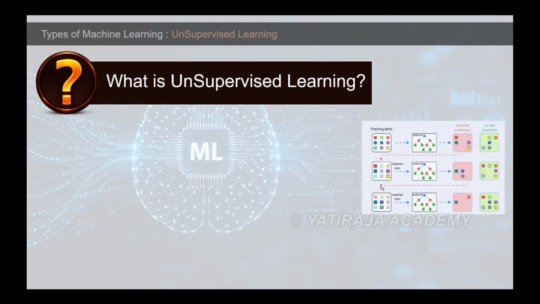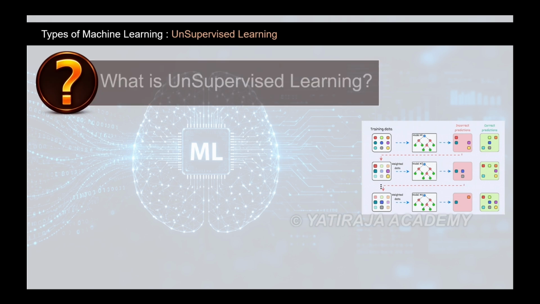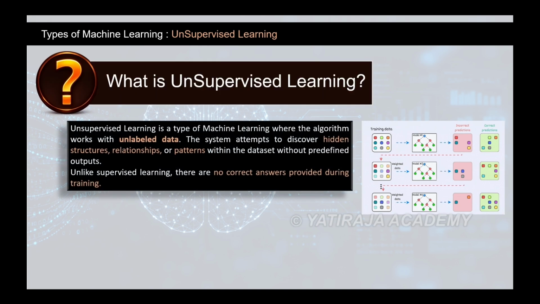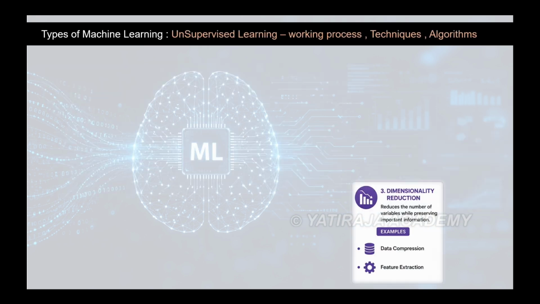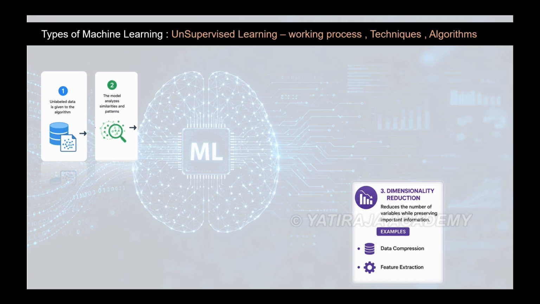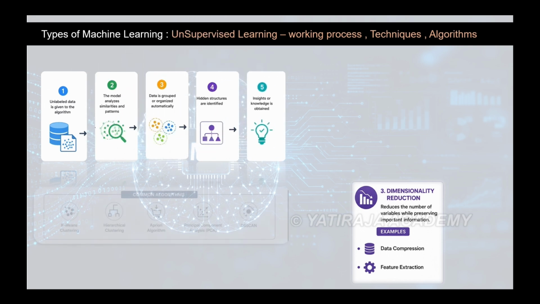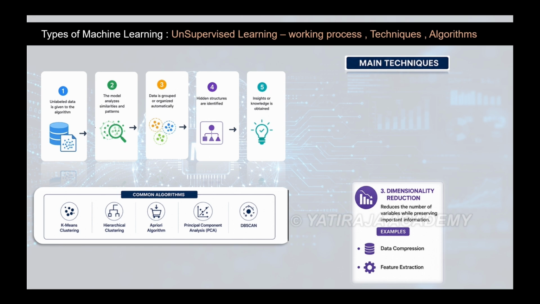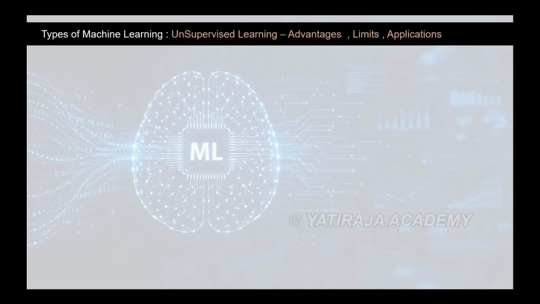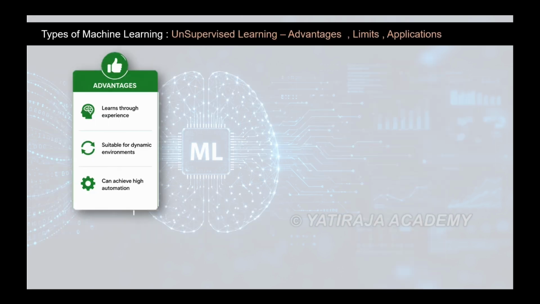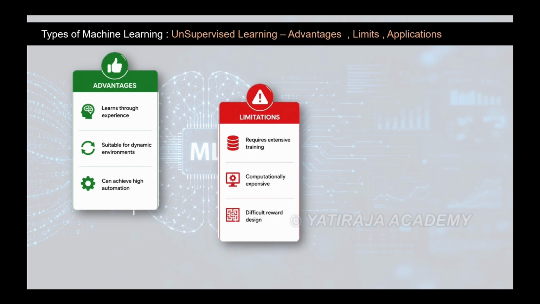What is unsupervised learning? It works with unlabeled data to discover hidden patterns and structures without predefined correct answers. Dimensionality reduction preserves vital info. The system analyzes unlabeled data, groups it automatically, and uncovers hidden insights. Core techniques are clustering and association. It allows high automation, but is computationally expensive with a difficult reward design. Applications include self-driving cars, robotics, and resource management.